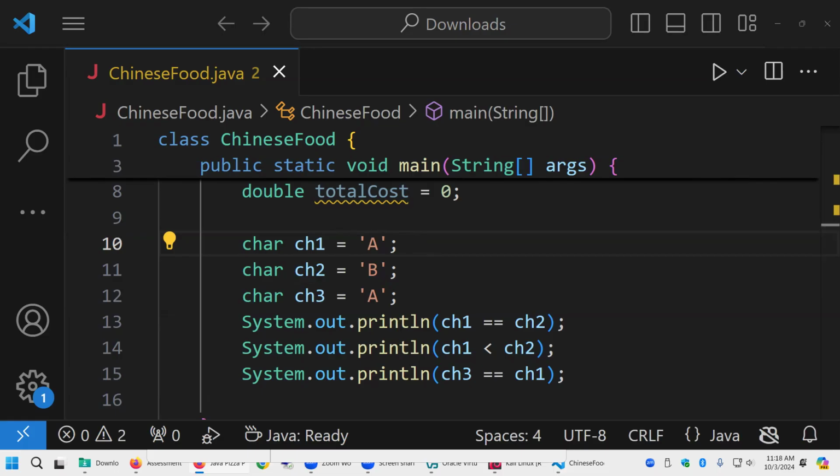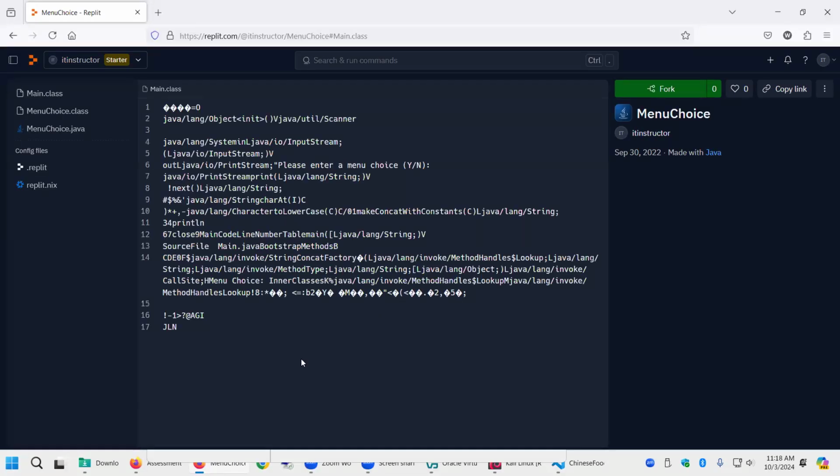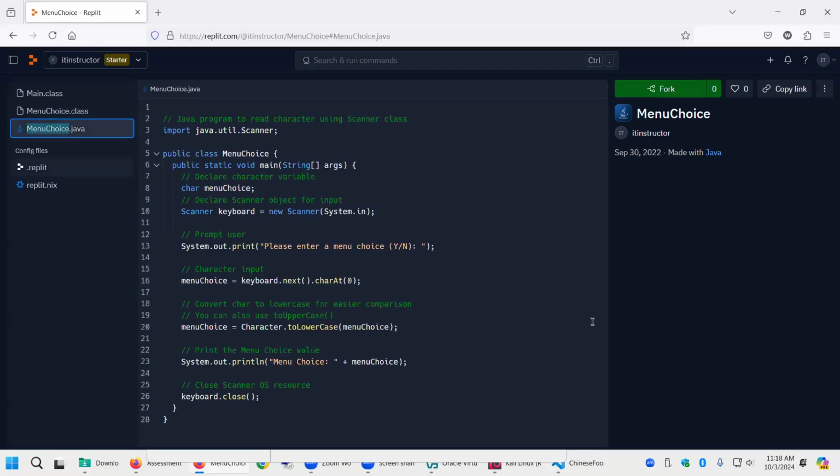There it is. So we can use this for a menu, if I can get the code here. Oh, it's in Replit. Let's see if my Replit just took out a lot of their free stuff now. Those darn people. They used to use this a lot, but now they can only have so many REPLs and blah, blah, blah. There it is.